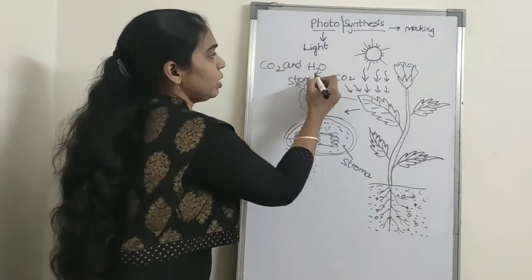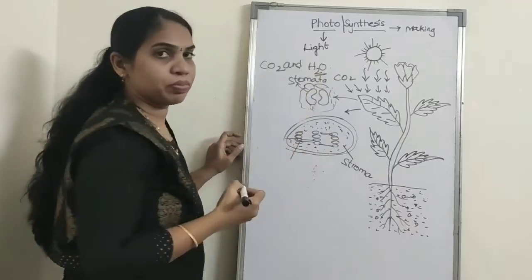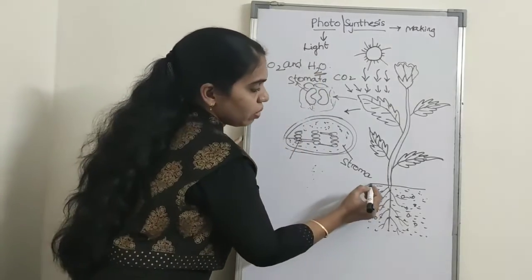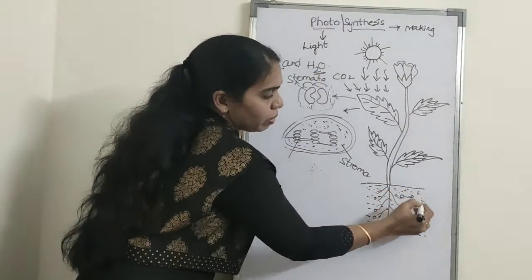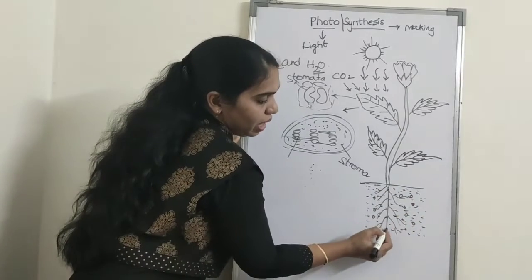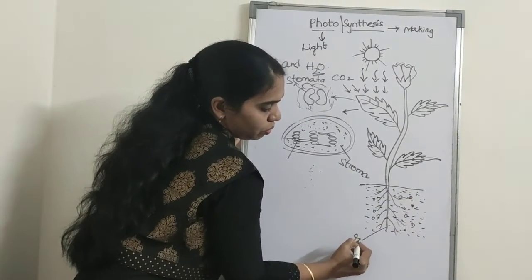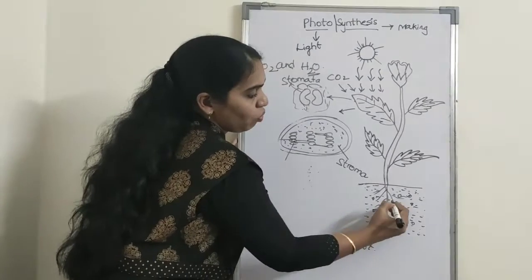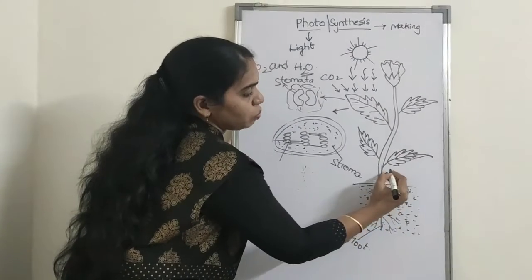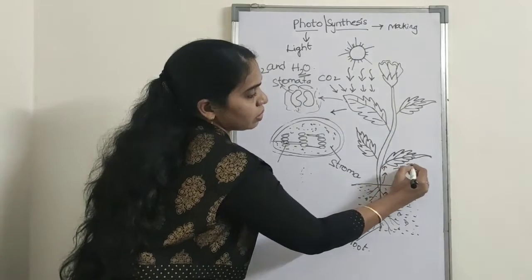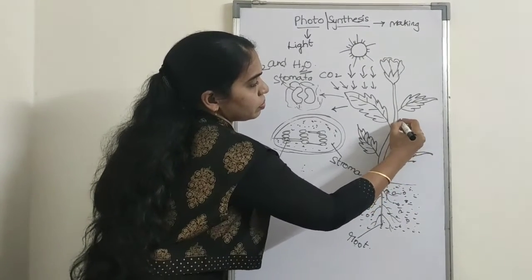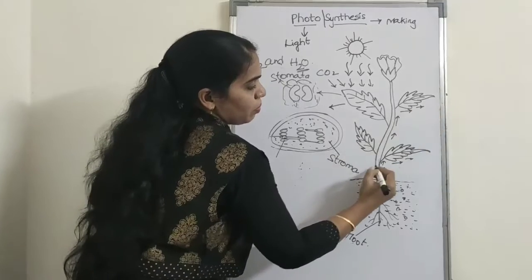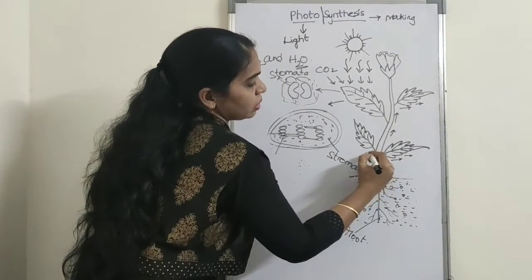And the next important thing, water. The plant absorbs water from the soil with the help of roots. These water molecules are transported into leaves by the stem.